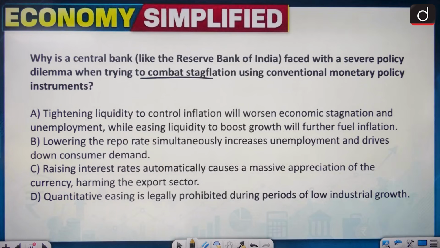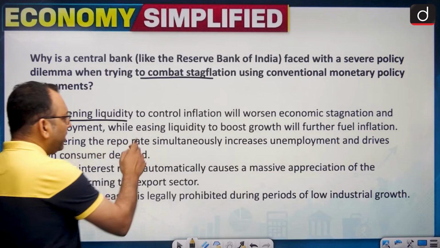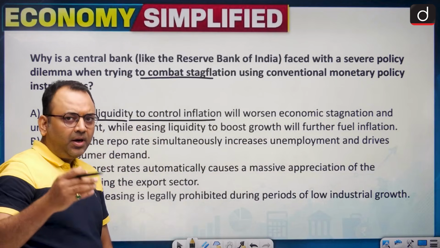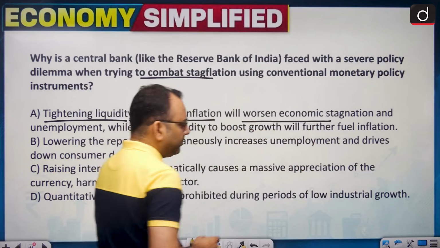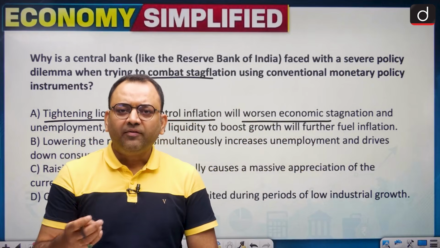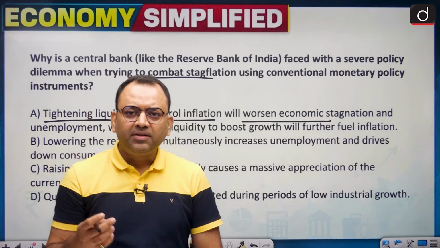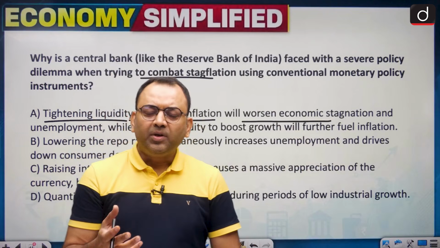Suppose RBI tightens the liquidity, tightens the money supply to control the inflation, right? So suppose RBI tightens the liquidity, increases the repo rates to counter the inflation. This will lead to curtailing of the money supply in the economy. As a result, economic stagnation will take place. Economic expansion also depends upon how much money is available. The money availability brings demand. The demand brings production. Production brings jobs. So the economy grows. So money supply is a kind of fuel to a growing economy.